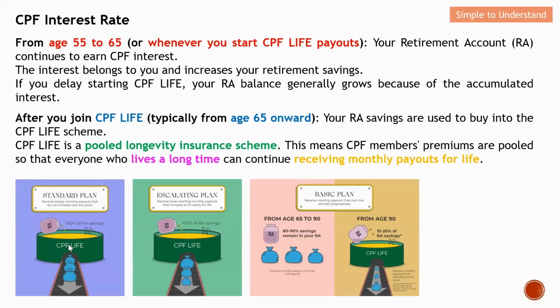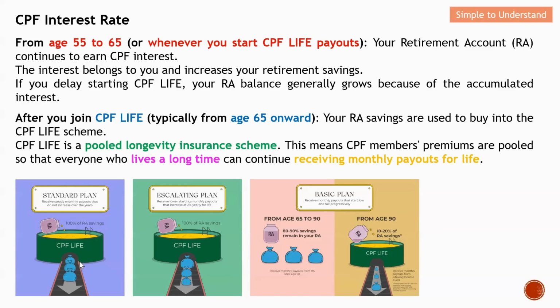Just imagine this: some will probably live longer, some will live shorter. The interest that we earn from CPF Life is used for people that live a longer time, because they live longer, and with the interest, this guarantees that they are able to receive the money payout for life.